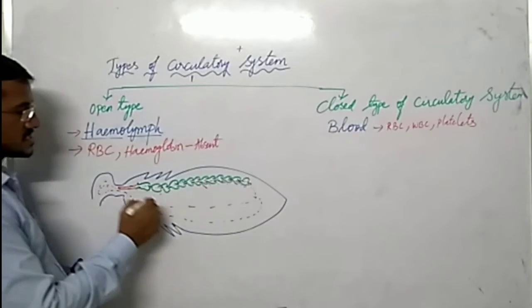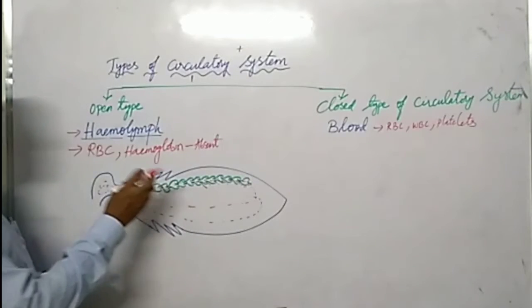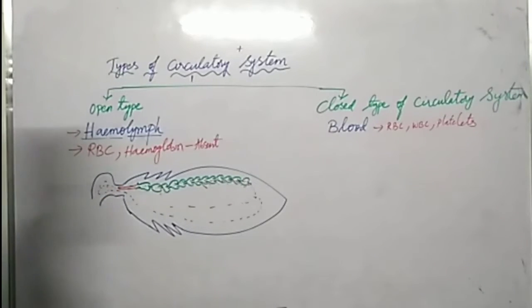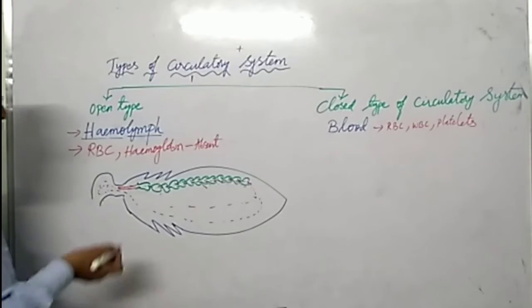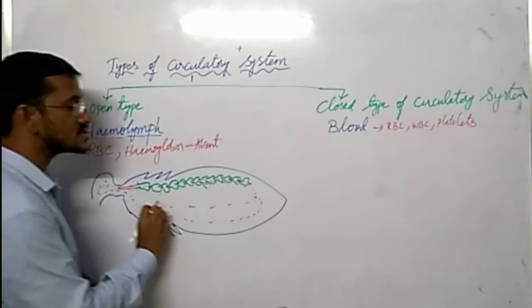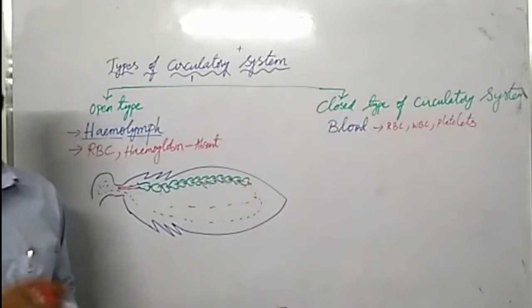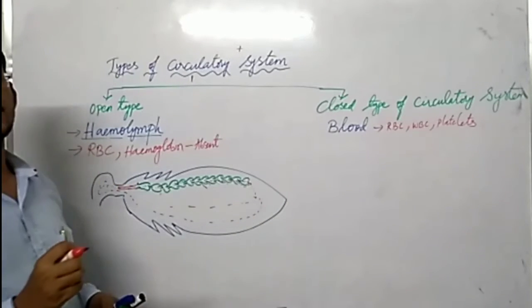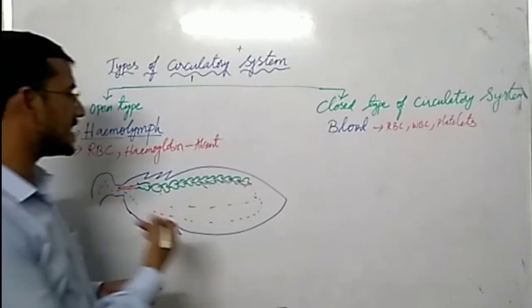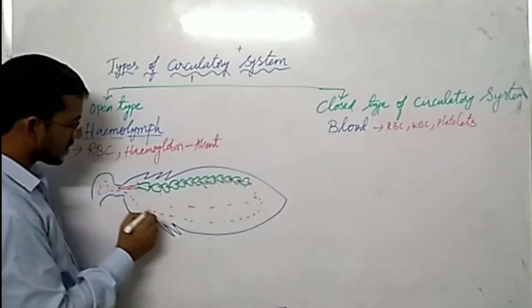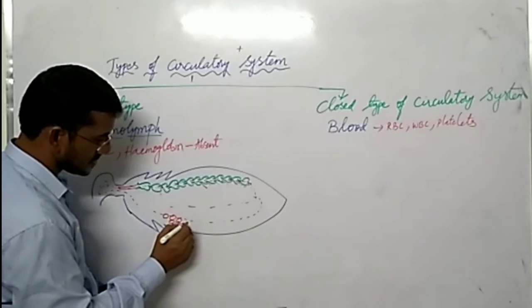So this is circulation. In this circulation, what is happening? Blood is coming out of the aorta from the heart, and directly it is going to all the tissues, supplying the nutrients and oxygen, again taking the waste material to the heart. So here some cells, organs are present.